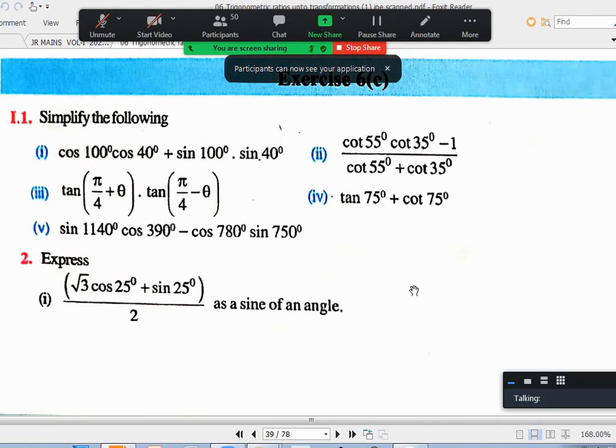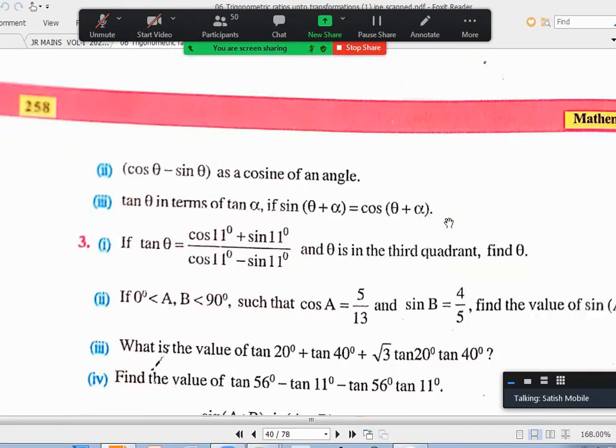Maybe I have to discuss it tomorrow. But you can start doing the mains even numbers. You have some idea about the formulas. Or you want to do exercise 6D. Exercise 6D is about multiple and submultiple angles.